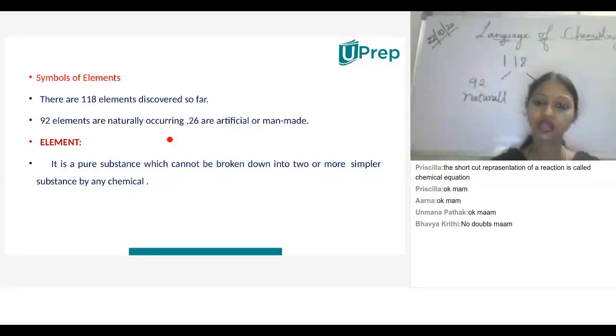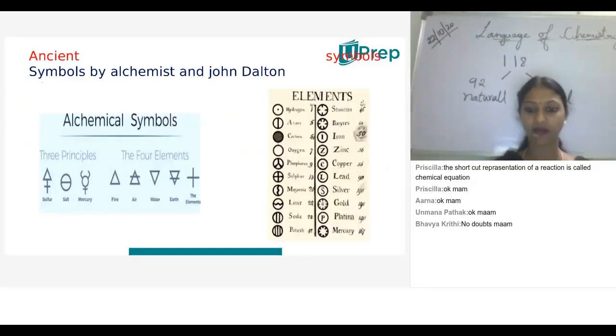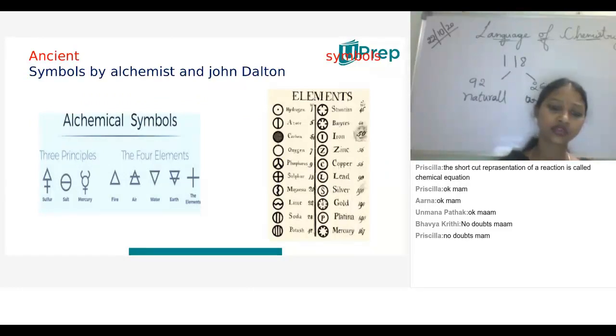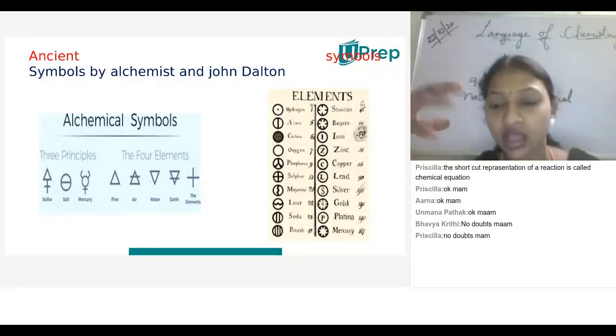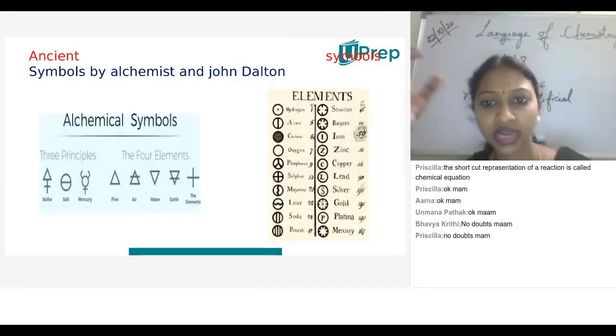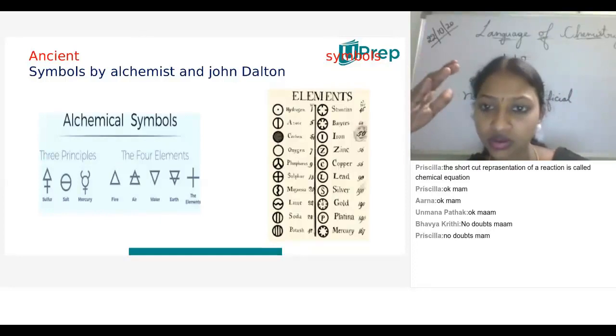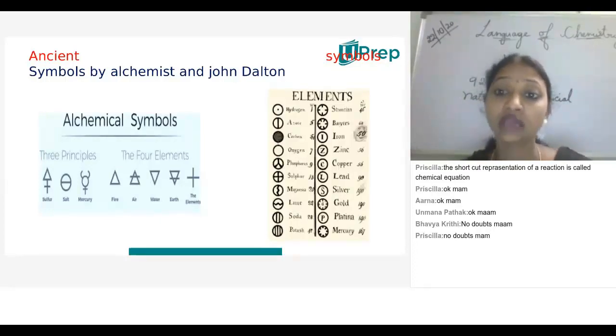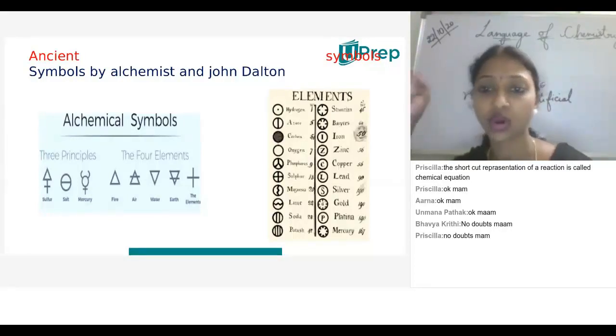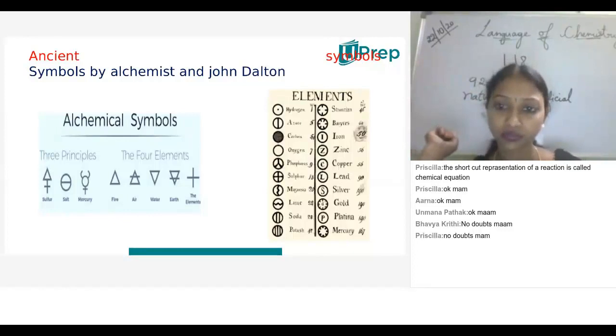Good. So this is about symbols of elements. First of all, we should know how these symbols are formed. Inside the earth's crust we find different elements, but we can't give the elements symbols directly. The scientists have done some work behind it. So what work have the scientists already done on these symbols? On what basis did we get the names or the symbols for the elements?